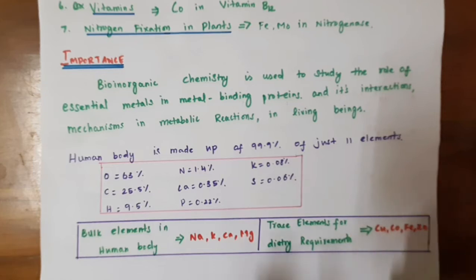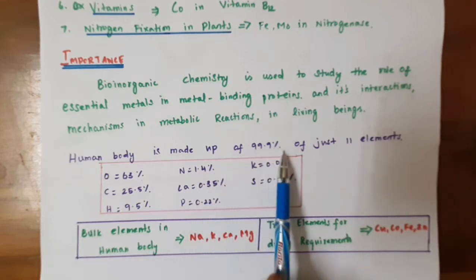But in living systems, many enzymatic reactions also take place in aqueous media.